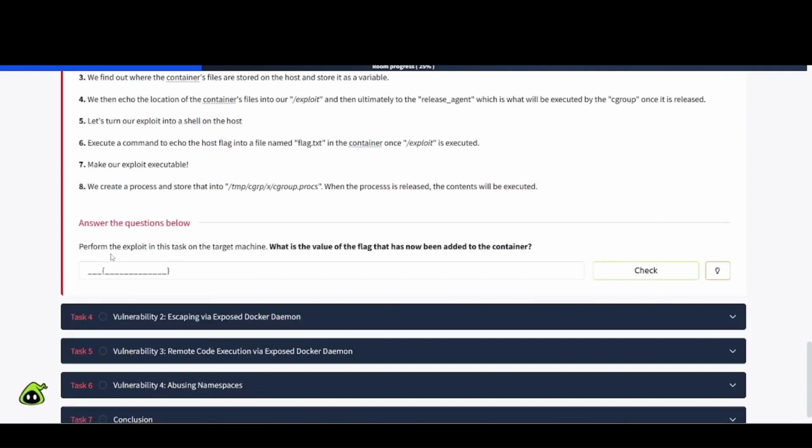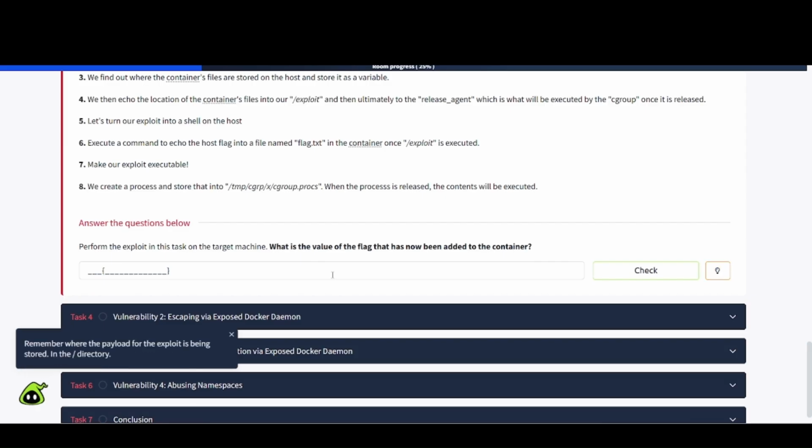Nice. Okay, so support the exploit in the task on the target machine. What is the value of the flag that has now been added to the container there? Okay, so let's just look at this hint real quick and see what it says.